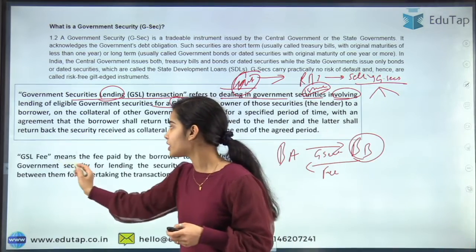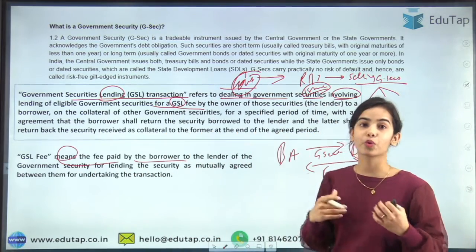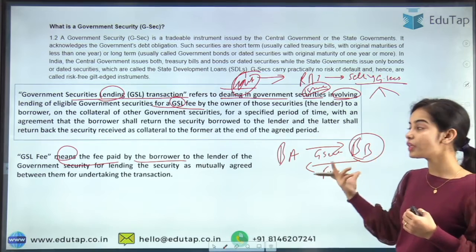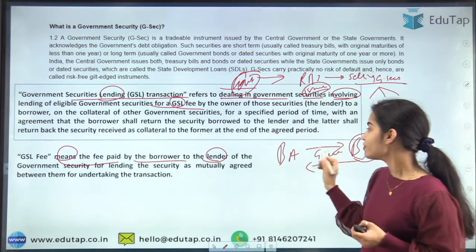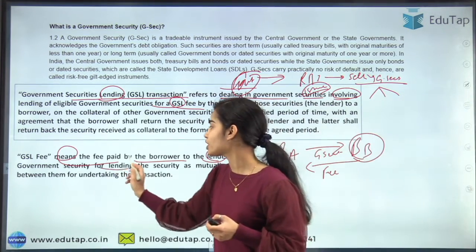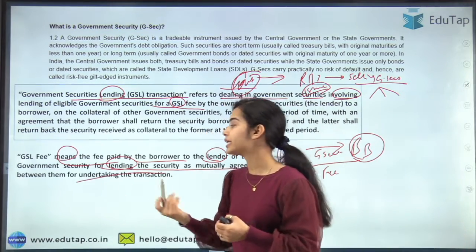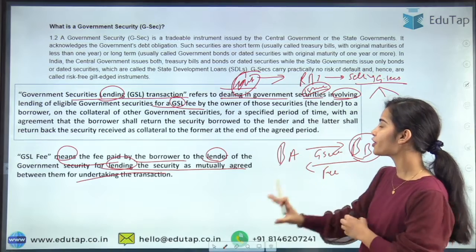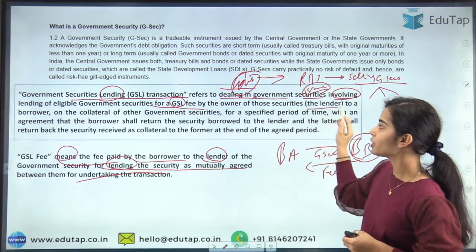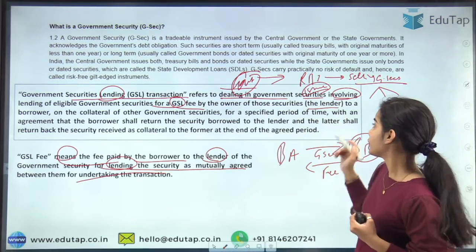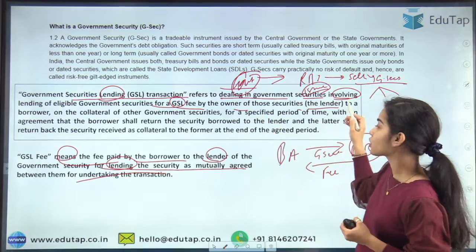So the GSL fee means the fee that is paid by the borrower, because bank B is borrowing the government security, and the lender will be getting the fee for lending the security, as mutually agreed between them for undertaking the transaction. So I hope you have understood that the lender will be the one getting the fee, and the lender is the owner of those securities.